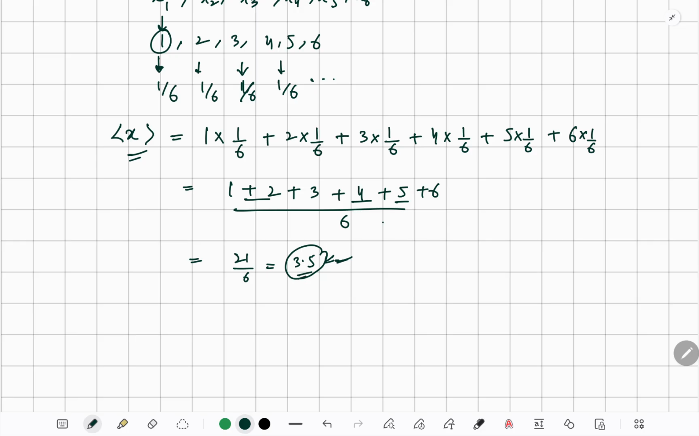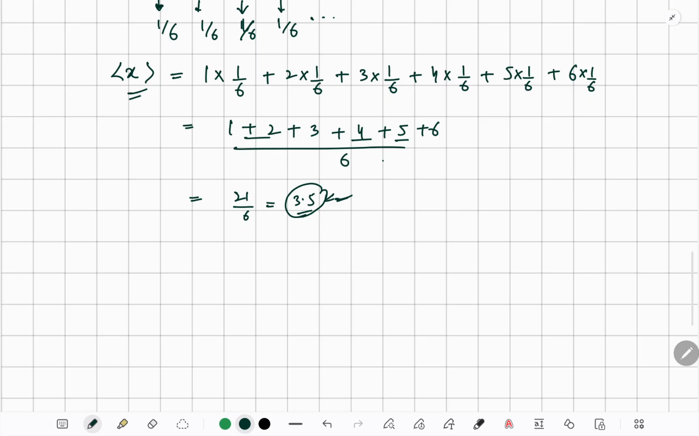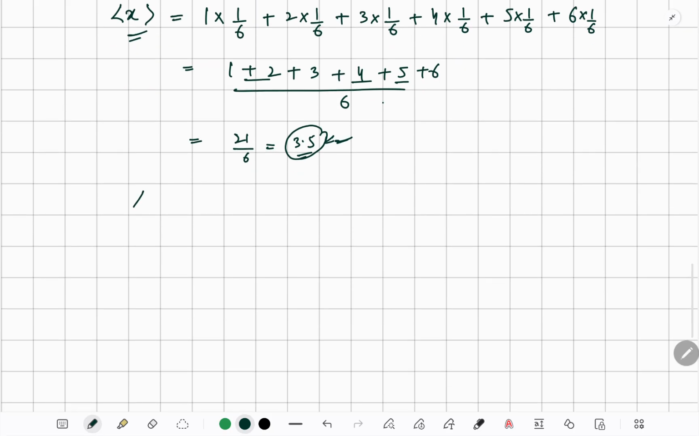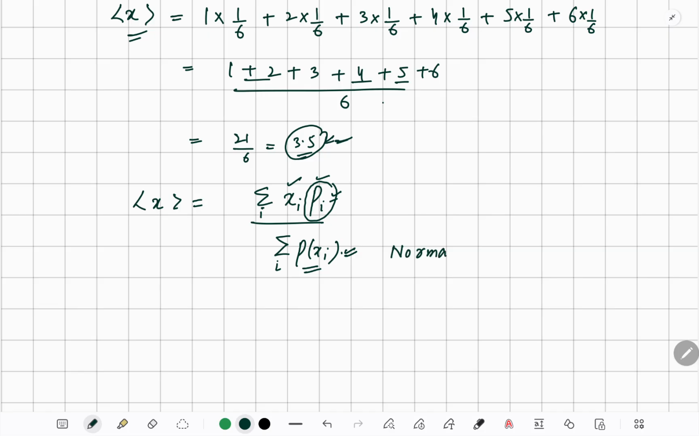But remember one thing: in some books, they write the expectation value formula as a summation over i of x_i into probability of x_i, the same thing. But they take the denominator as the summation of p of x_i. They sum all these probabilities in the denominator, because sometimes when we go into quantum mechanics or continuous systems, the summation of all the probability is not one. This is something which comes from the normalization.